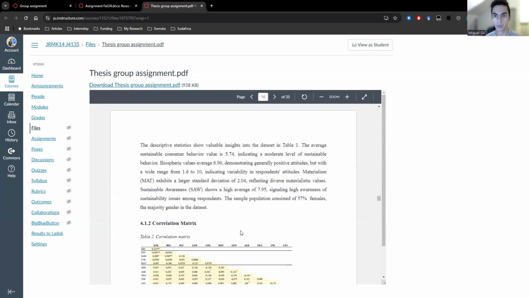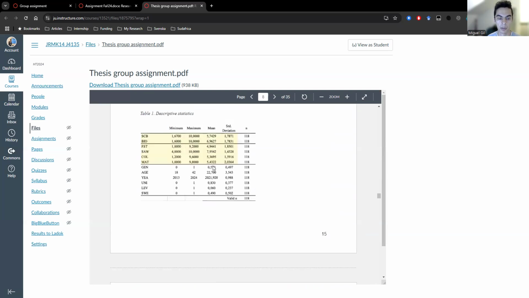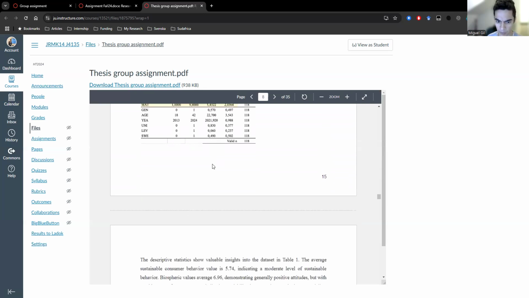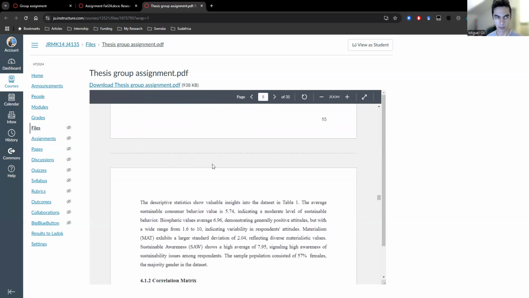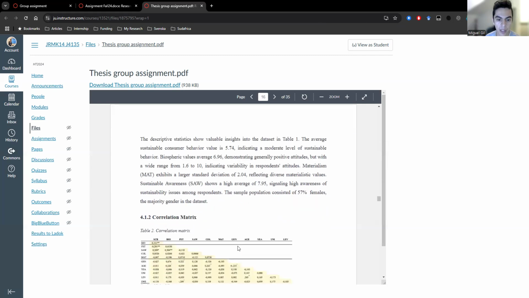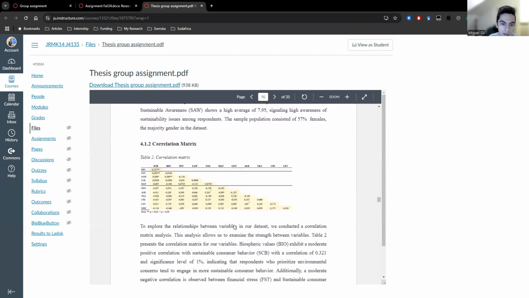And basically, you only need one paragraph discussing a few interesting things from the descriptive table. So maybe what's the minimum, what's the maximum, the average, what's interesting from there. Like, I think we discussed that in the workshop, the global mindset average is quite high, like 6 point something or 7 point something. So discuss very briefly. It's only one paragraph. I mean, you cannot do a lot with this data, but it's interesting that you discuss it. One paragraph is enough.